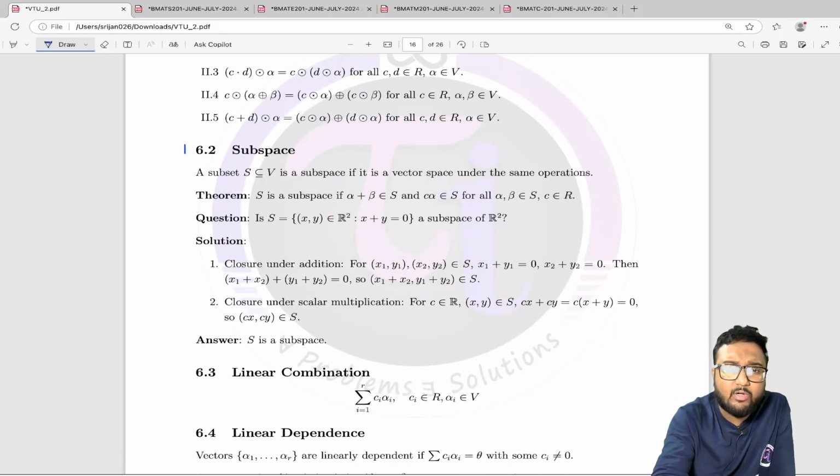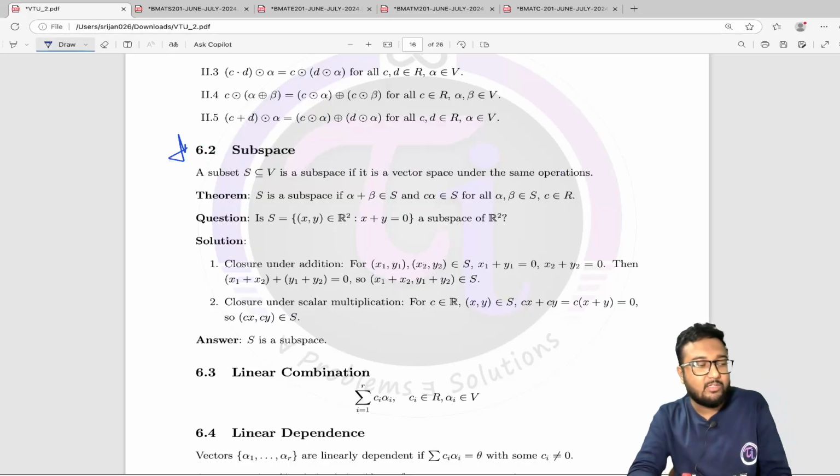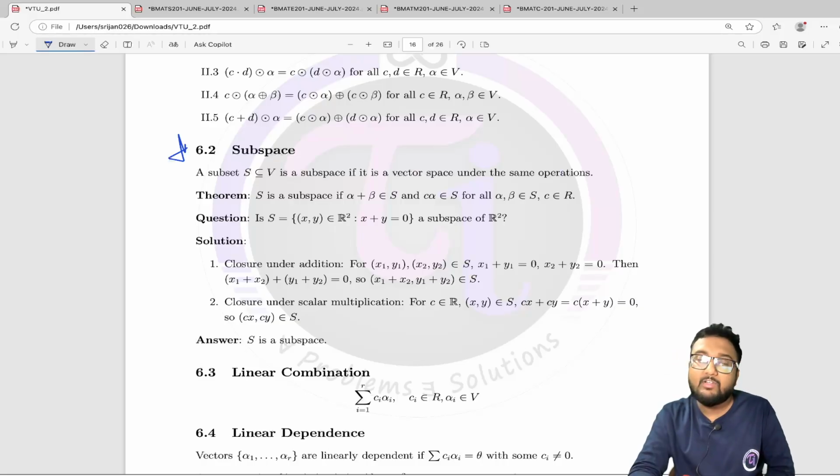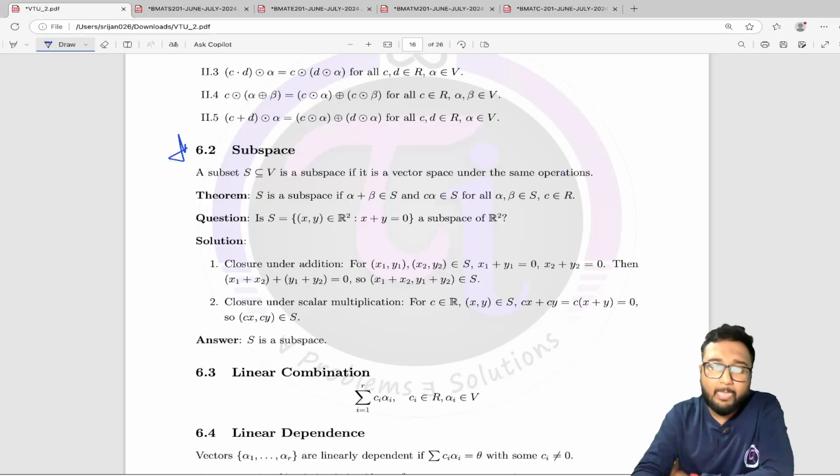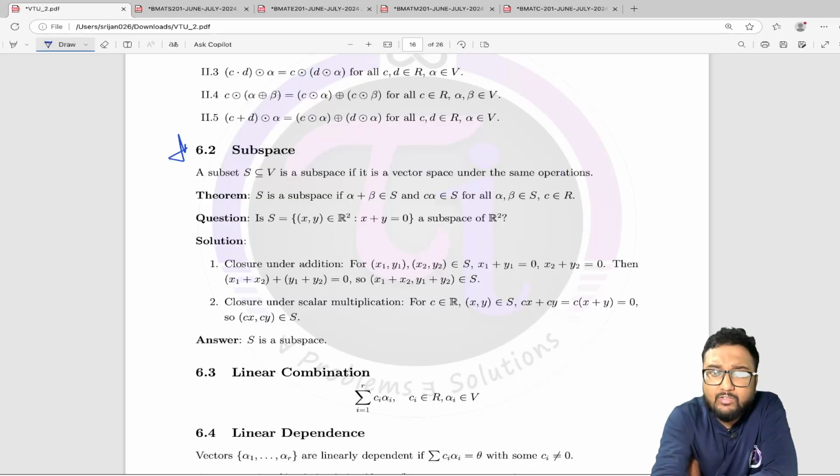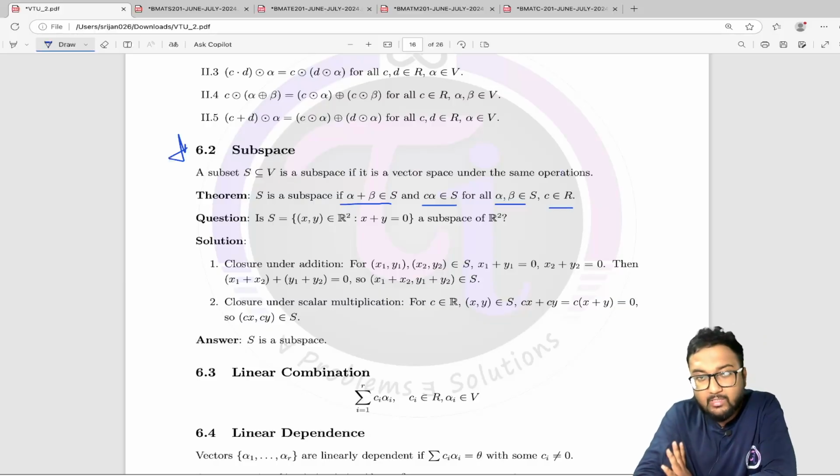Next, one of the most important, and at least you can expect one question from this particular subtopic, and that is subspace. And what kind of question? They will give you a subset in any vector space, and they will ask you to verify whether that will be a subspace or not. And you remember, for that you just have to verify two properties. One is alpha plus beta belongs to S, and one is C alpha belongs to S, for all alpha, beta belongs to S and C belongs to R. I hope you remember that. Two conditions you have to check: addition and multiplication. Addition of two vectors and scalar multiplication of a vector, like this, C into alpha.